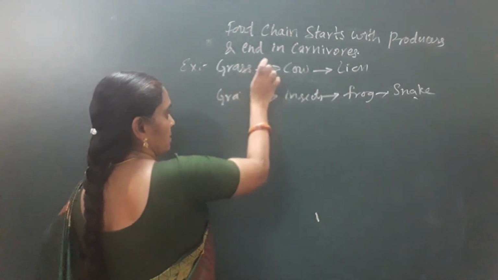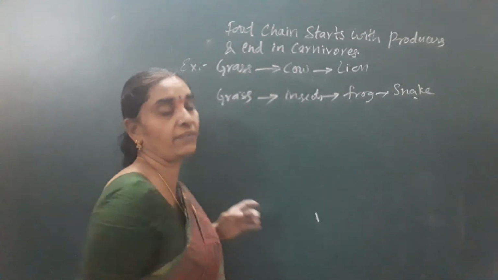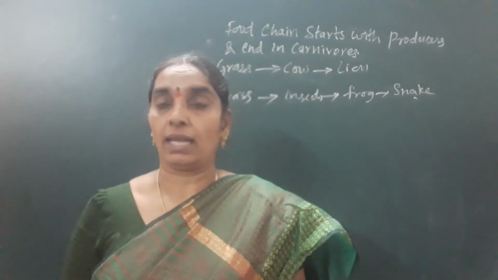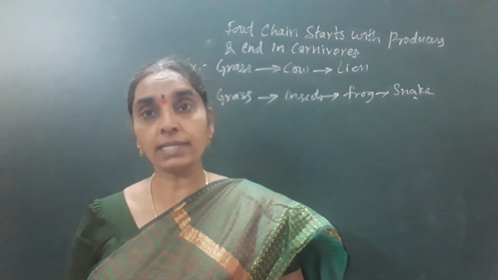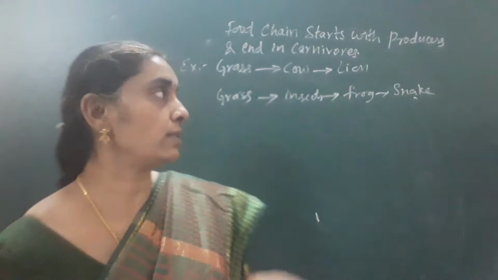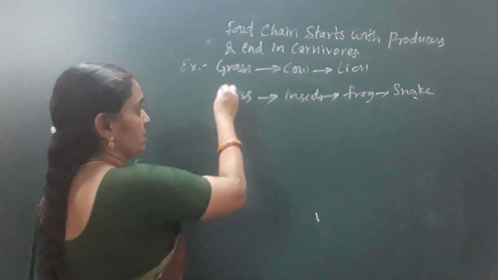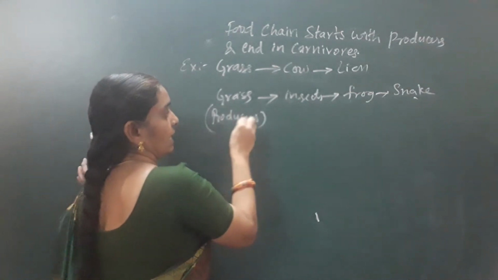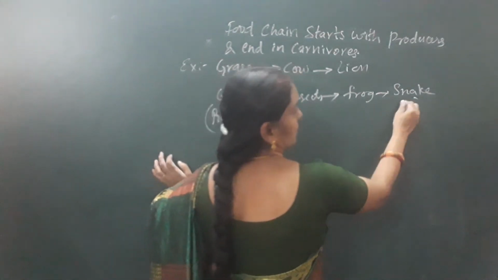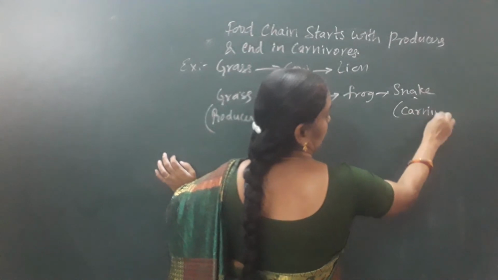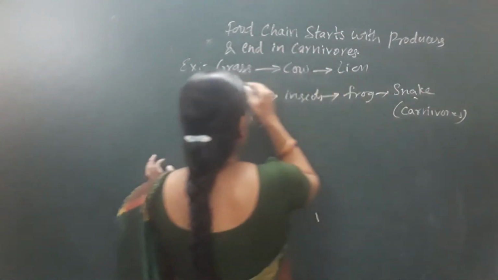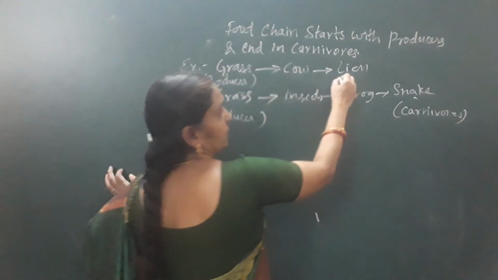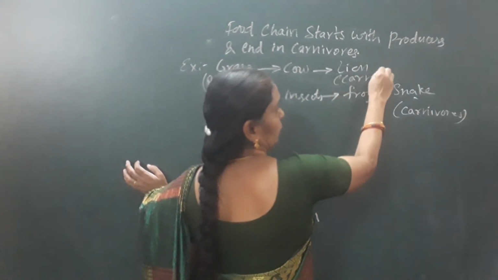Or you can say grass is eaten by rat, rat is eaten by cat, cat is eaten by fox, fox is eaten by lion. In turn, the food chain ends in a carnivore itself. So like this you have to write the answer. The food chain always starts with a producer and ends in a carnivore.